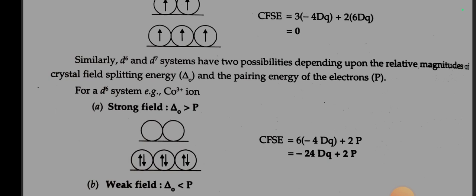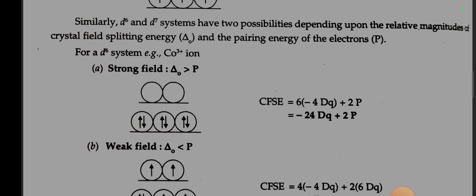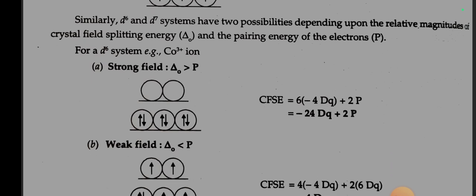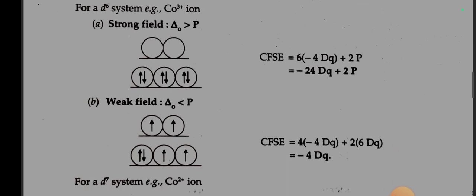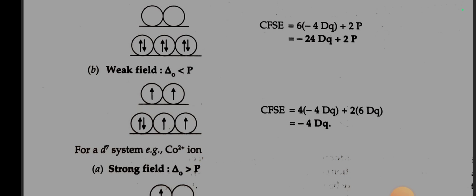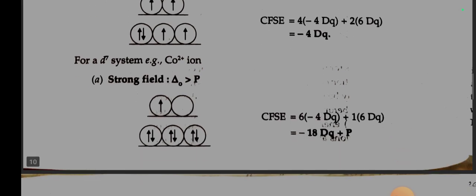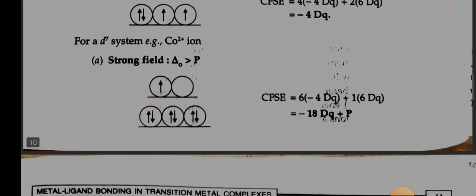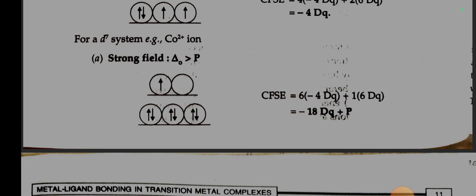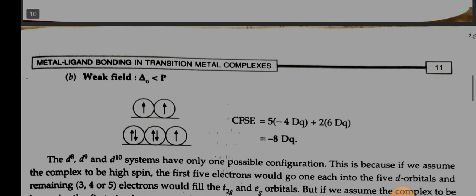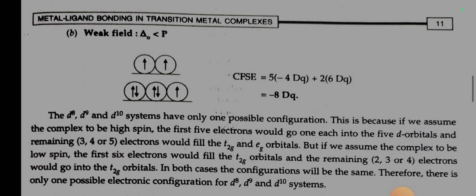Similarly, d6 and d7 systems have two possibilities depending upon the relative magnitude of crystal field splitting energy and the pairing energy of the electrons, P. For a d6 system, for example Co3+ ion, in a strong field when delta O is greater than P, CFSE is minus 24 Dq plus 2P, and for weak field CFSE is minus 4 Dq. For a d7 system, when there is strong field, CFSE is minus 18 Dq plus P, and for the weak field it is minus 8 Dq.